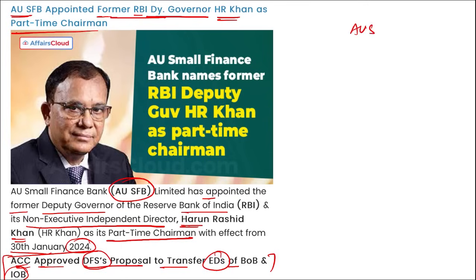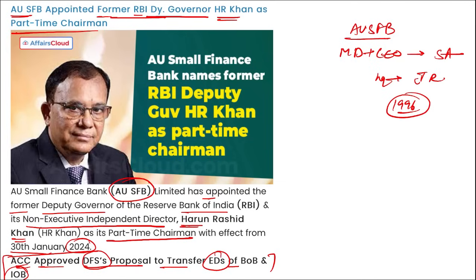Then if we talk about AU Small Finance Bank, who is the managing director and chief executive officer? Sanjay Agrawal. Where is the headquarter? It is in Jaipur, Rajasthan, and it was in 1996 that this was established.